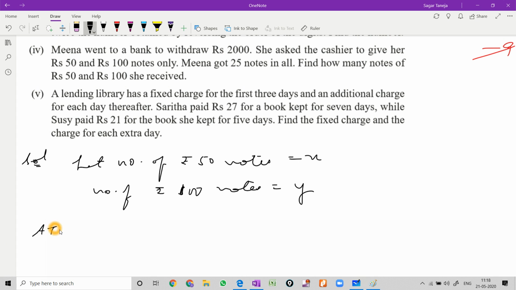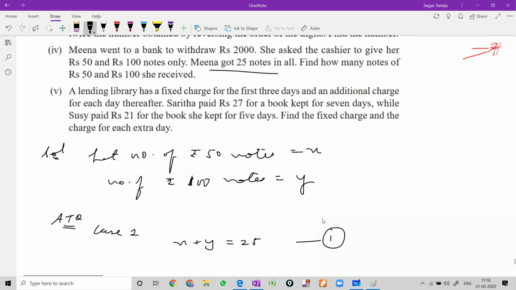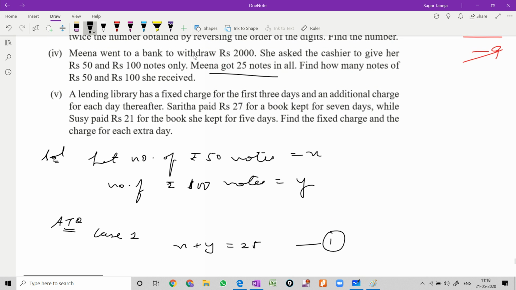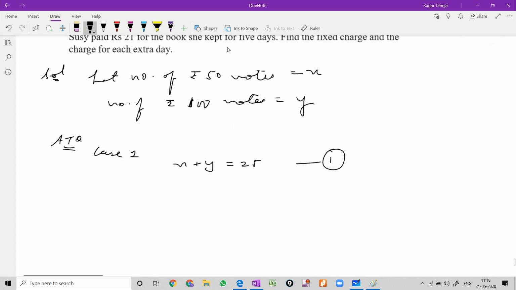As per the question, case 1 is very easy. It is written that the total number of notes she has received is 25. Let us make this easy equation first. This is equation 1: x plus y equals 25. And how much money has she received? 2,000 rupees.